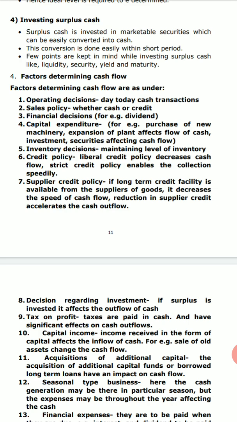When you find the equilibrium or balance between these two costs, that level is considered to be the optimum cash balance level, and through this, the balance that is enough for the company to run its business is maintained.